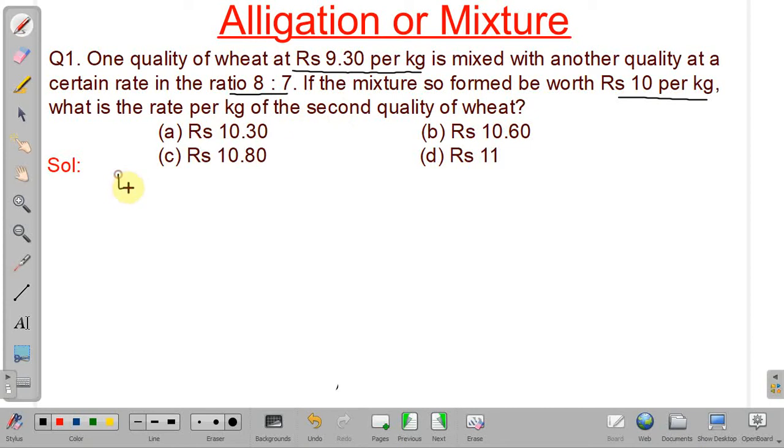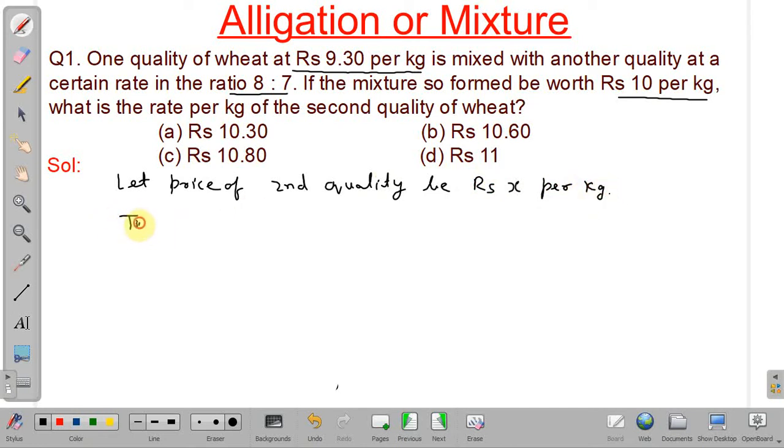So first we will assume let price of second quality be rupees x per kg. Okay, so type A cost price and type B cost price.